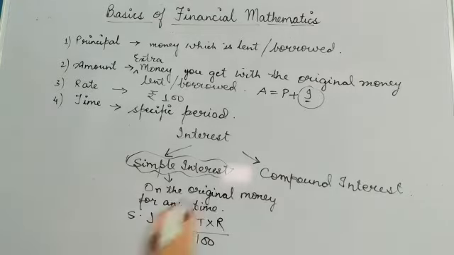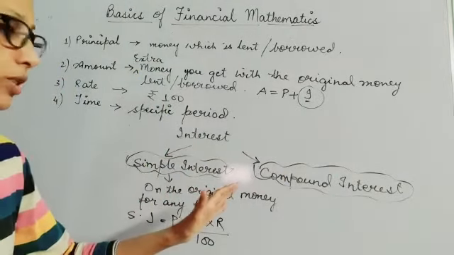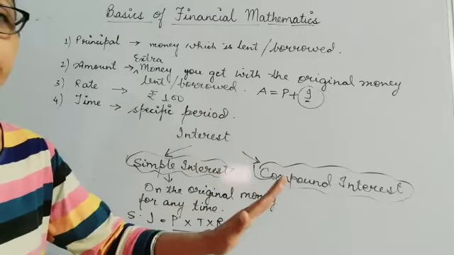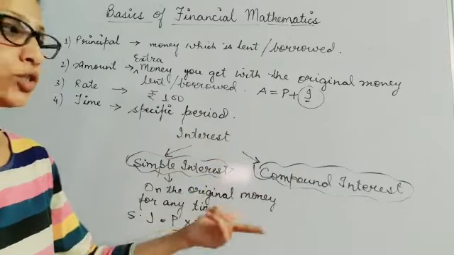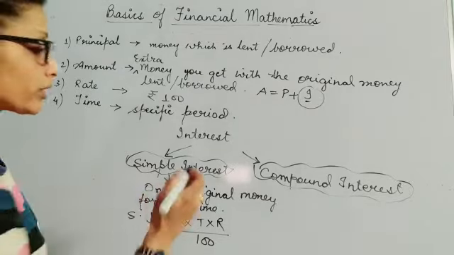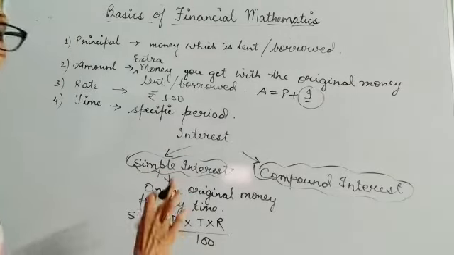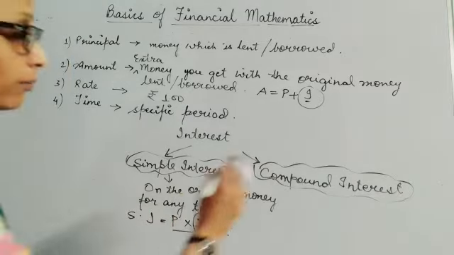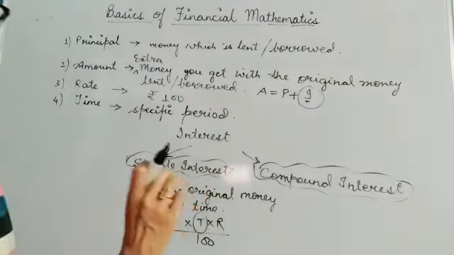Alright, now you come to compound interest. Now, here it is interesting to know that in compound interest, the money for the second year changes. That means in compound interest, for every year, the principal amount changes. So for compound interest, you can say that the difference between the final amount and the principal is called your compound interest. Here, whenever we are calculating simple interest, we always keep P the same for the entire period of time. But when we calculate compound interest, every year we keep on changing the principal amount.